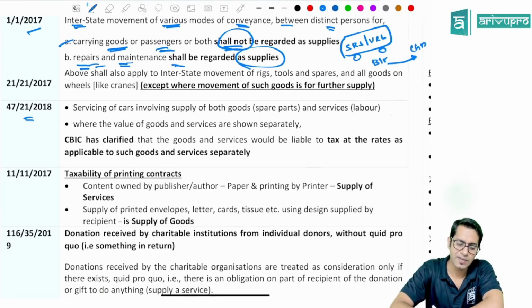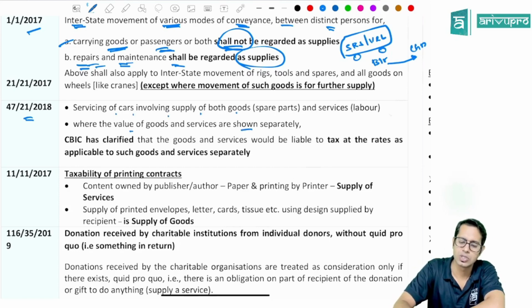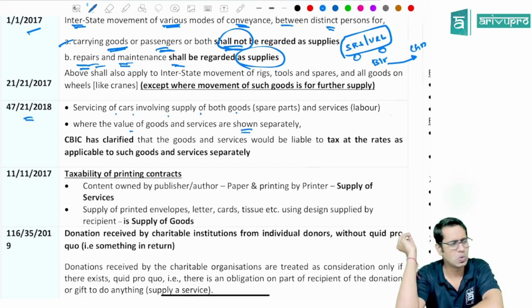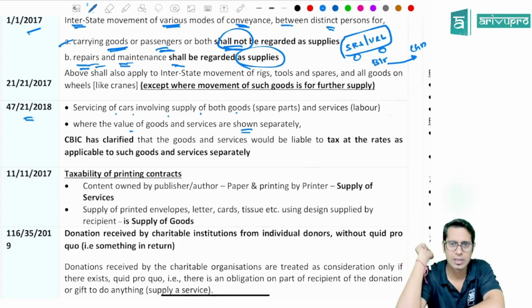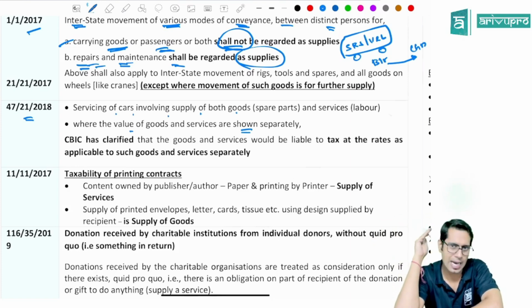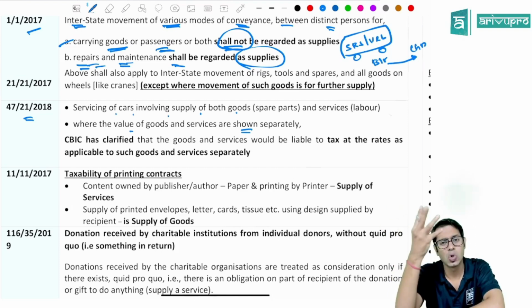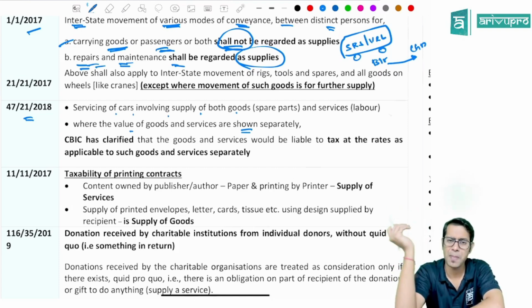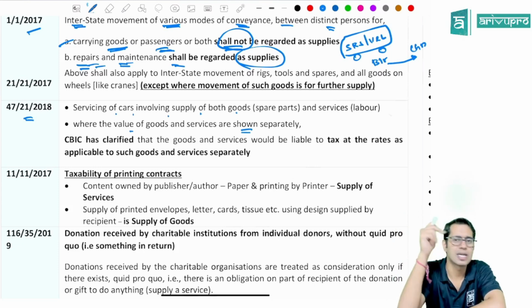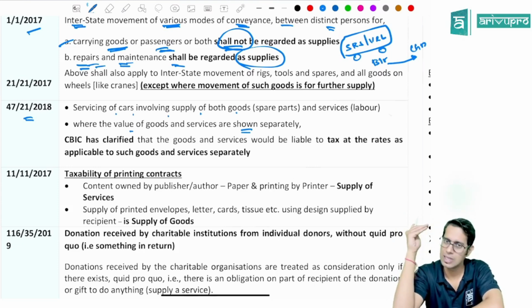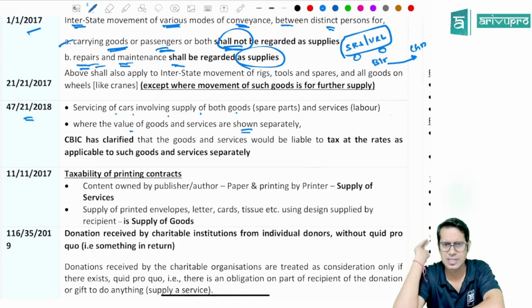Now, servicing of cars involves supply of both goods and services, with the value of the goods and services shown separately. This point is with respect to the service industry. For example, I have my bike, I have my car. Whenever I give the bike or car for service, they put oil in it, they put some nut and bolt if something is loose, and sometimes they also change the brake shoe. So there are various parts which are supplied along with the services they are giving. What services? Vehicle repair services.